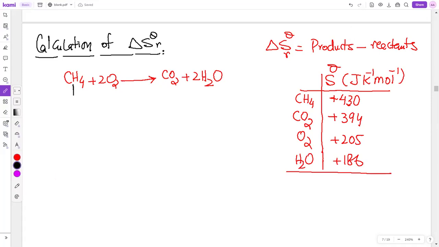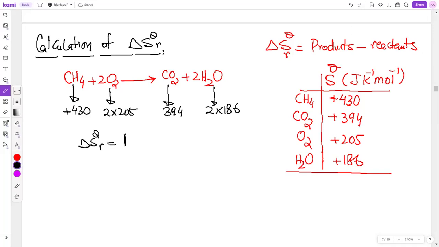So, beta, how to plug in the values? CH4's entropy is 430. Oxygen is 2 into 205, right? Carbon dioxide is 394. What about water? 2 into 186. Got it? So entropy change of reaction will be equal to products minus reactants.